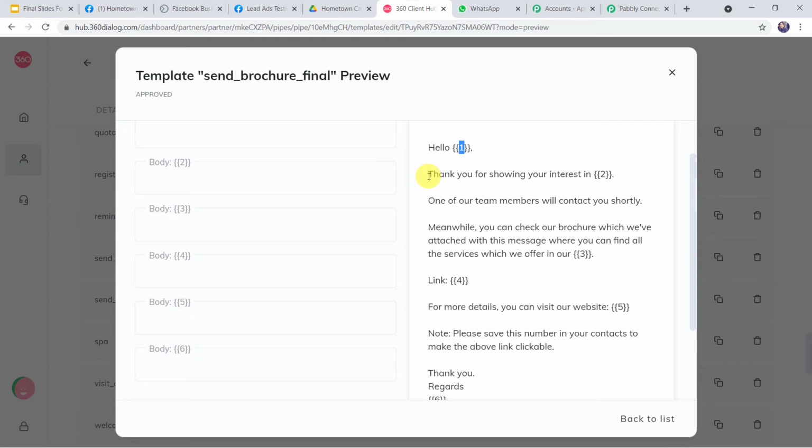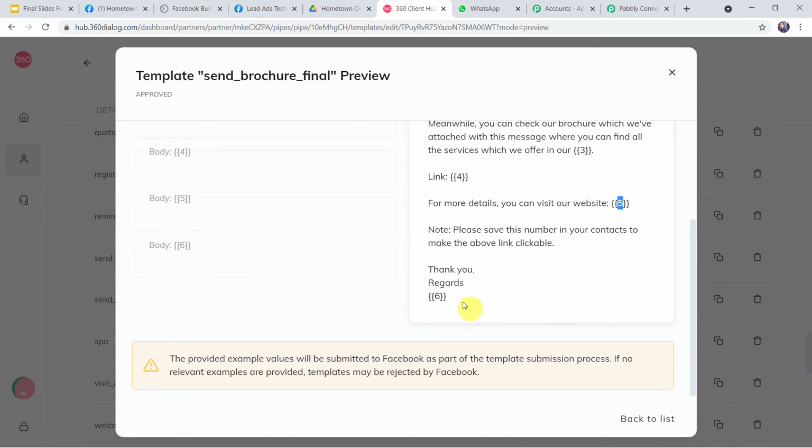In this way, the values will be changing. Let us read the template. Thank you for showing your interest. Here your business name is going to come. One of our team members will contact you shortly. Meanwhile, you can check our brochure which we have attached with this message, where you can find all the services which we offer in our glassware and crockery business. Here your brochure link or the online flyer link can be mentioned. For more details, you can visit our website. Here the website address can be mentioned. Note, please save this number in your contacts to make the above link clickable. Thank you, regards, and here again your business name is going to come.